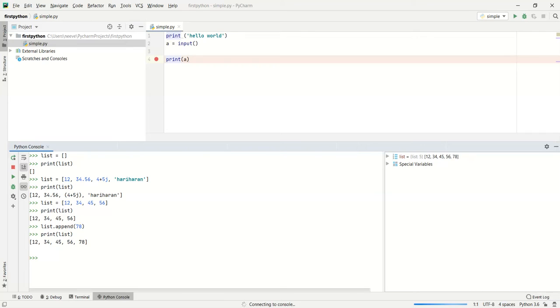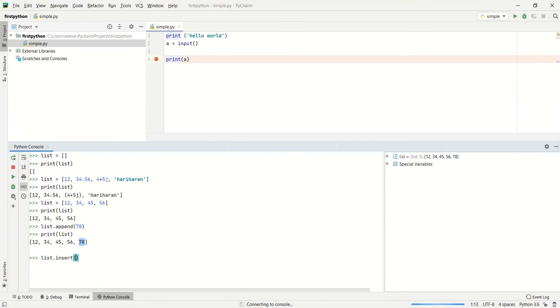If we wanted to insert an element into the list somewhere in between, this is the 0th element, this is the first element, this is the second element, this is the third element, this is the fourth element, and we can insert with list dot insert.